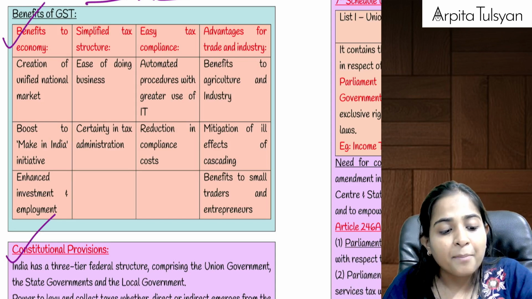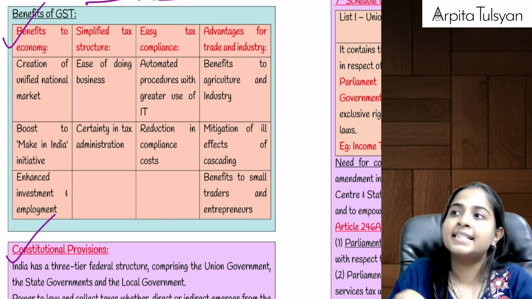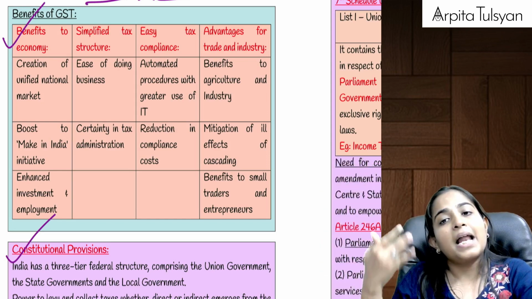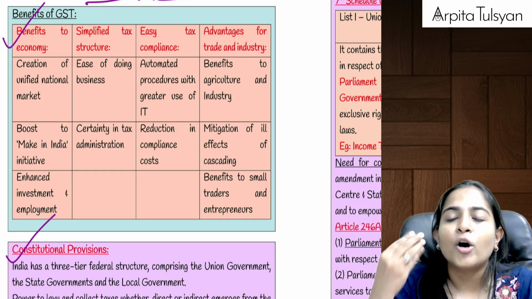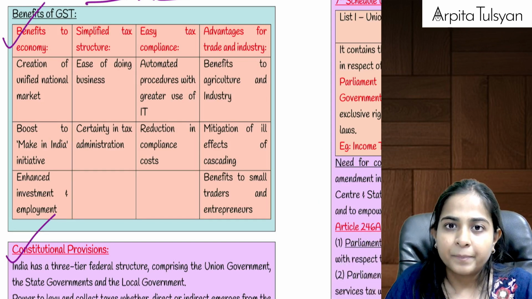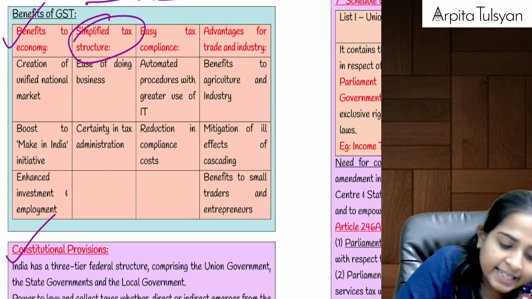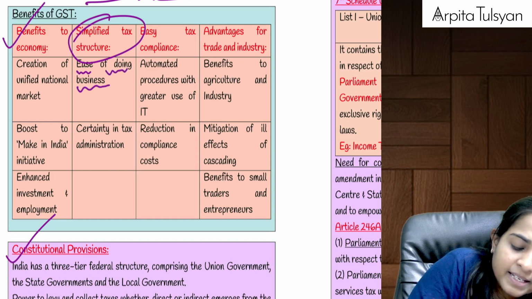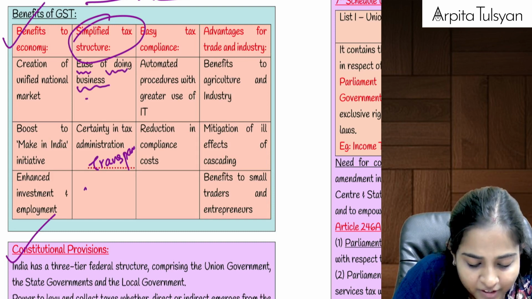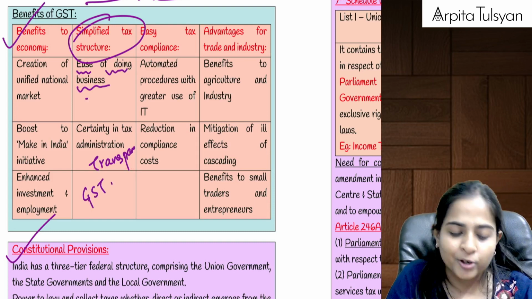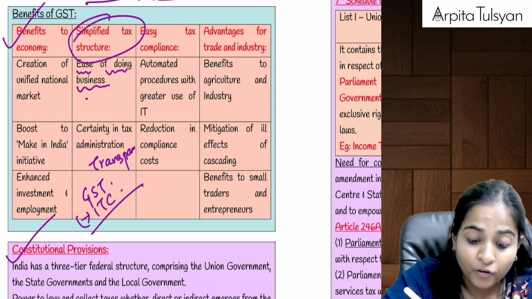Because of input tax credit, etc., more and more people have started manufacturing here in India. If they have started manufacturing here, can we say more money is now invested in India itself instead of going out? Yes, and because of that, more employment opportunities are also created. Are you understanding this? Then, because of this structure, there is ease of doing business, because everything has become transparent. Whatever is your amount payable will be shown on the portal. Whatever is your input tax credit will be shown on the portal.